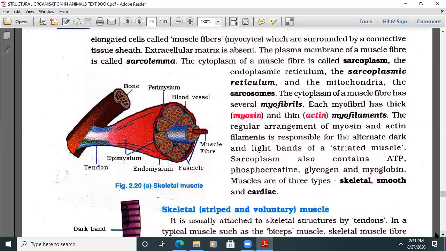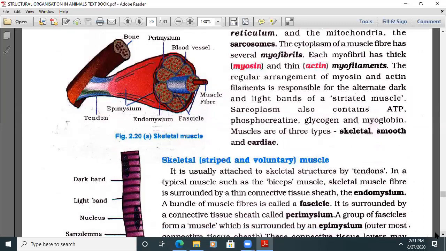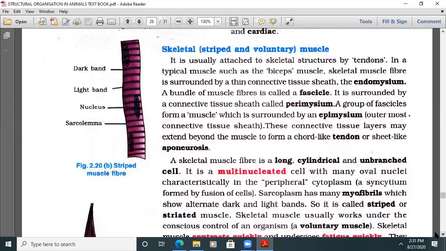You need to understand that this arrangement is what makes striated muscle. The sarcoplasm also contains ATP, phosphocreatine, glycogen, and myoglobin. That is to be remembered. Muscles are of three types: skeletal, smooth, and cardiac. Let's start with the skeletal muscle. It is usually attached to the skeletal structures, bones, by tendons.